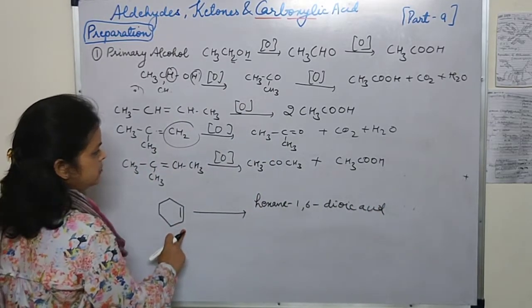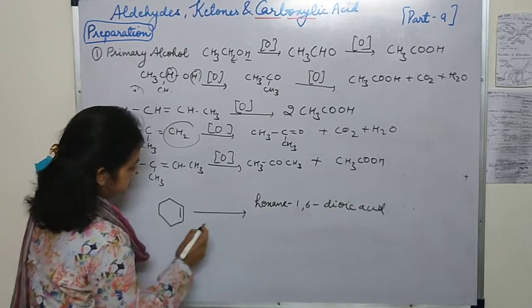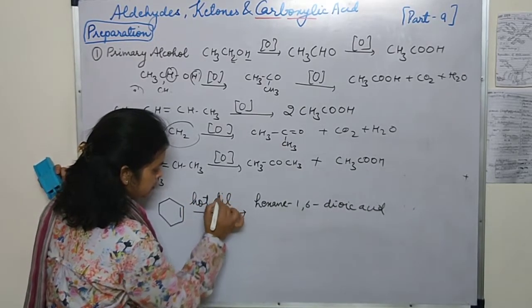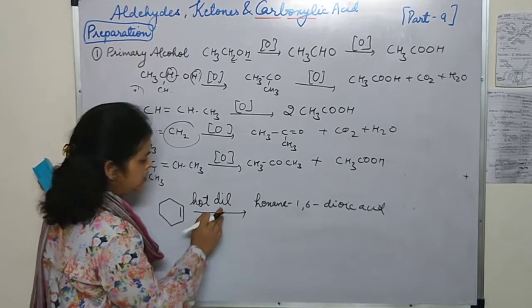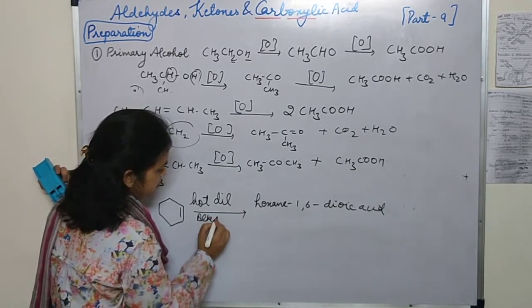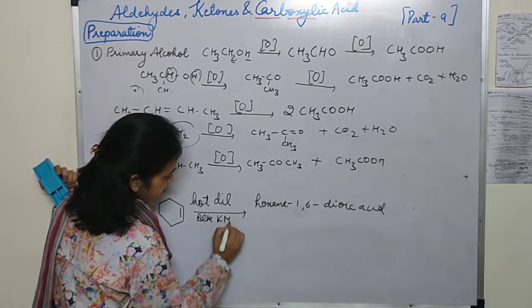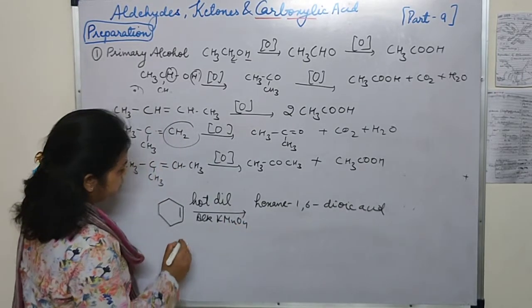Now how will we convert the alkene into this? Let's see. Hot dilute alkaline KMnO4. What will happen?